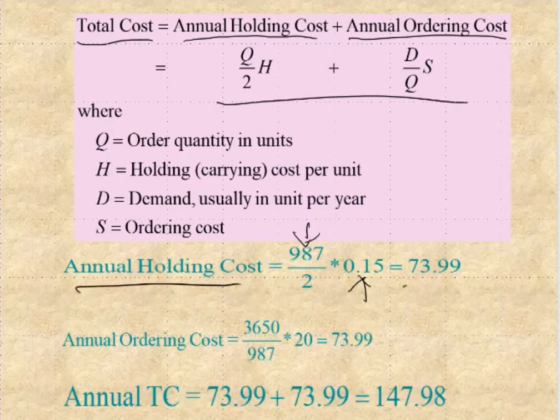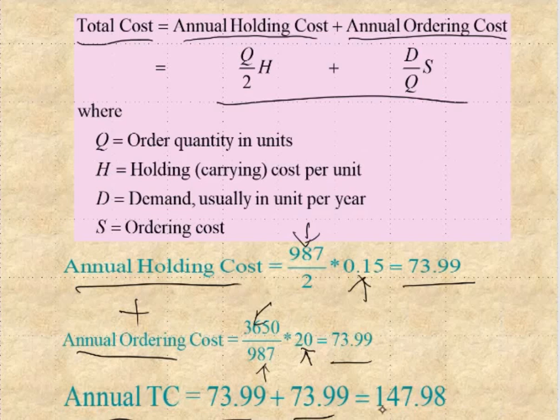So annual holding cost equals $73.99. And annual ordering cost is demand 3,650 divided by Q, which is 987, times S, which is the ordering cost of $20 per order, is exactly $73.99. So annual total cost is the annual holding cost plus annual ordering cost.